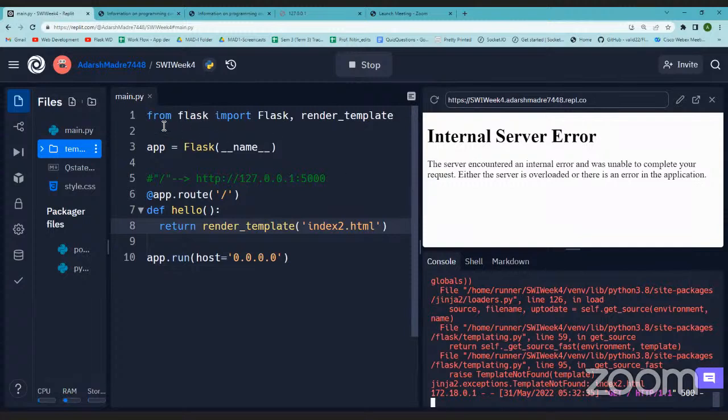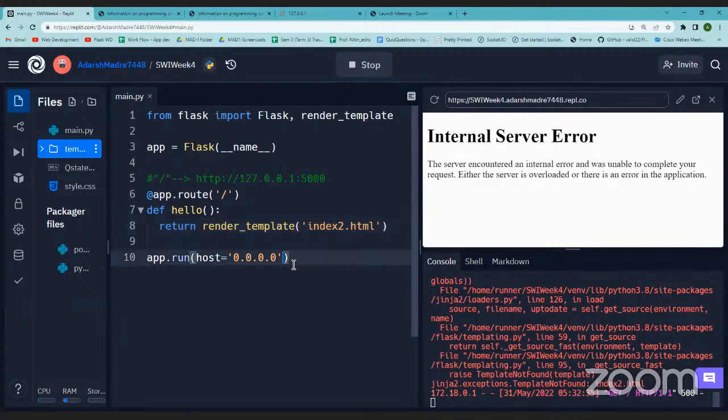Now you might wonder where Jinja comes in here, because we're using Flask. We'll get back to that later. Currently it is showing some exception that it is not able to find index2.html, and that is the reason it crashed and why we are getting internal server error. Why? Because this is very vague. Looking at this, you don't understand what exactly went wrong. Why? Because debug was false.